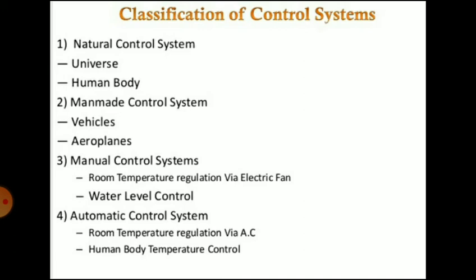Then combinational control systems. A combinational control system is one having a combination of natural and man-made together, for example, a driver driving a vehicle. Then manual control systems, examples being room temperature regulation via an electric fan, and water level control. And automatic control systems, such as room temperature regulation via AC. By using AC, that is automatic control, you can regulate the room temperature, and human body temperature control is also an automatic control system.